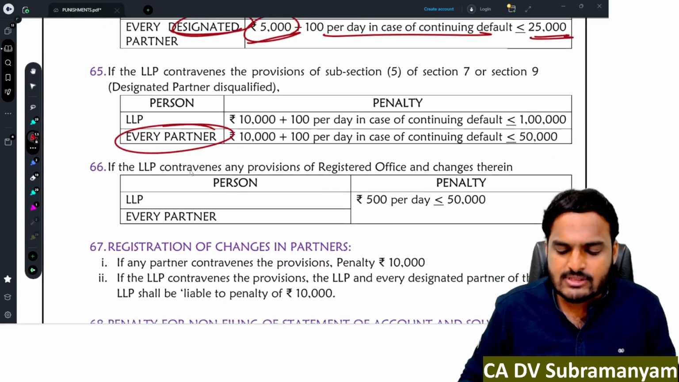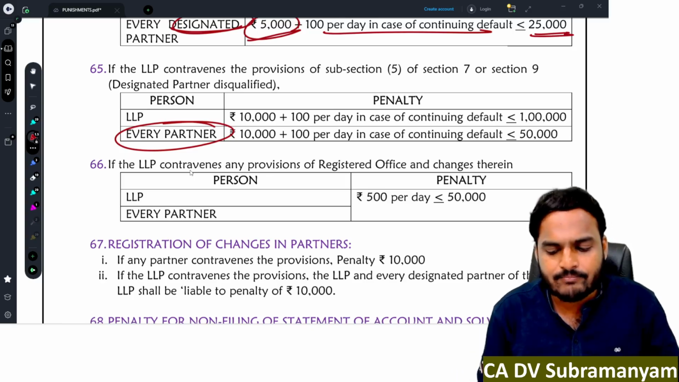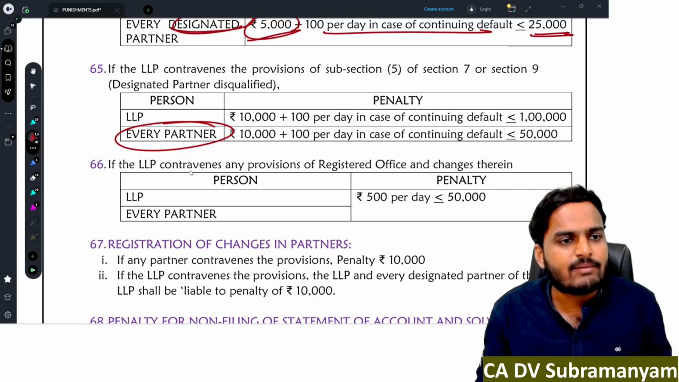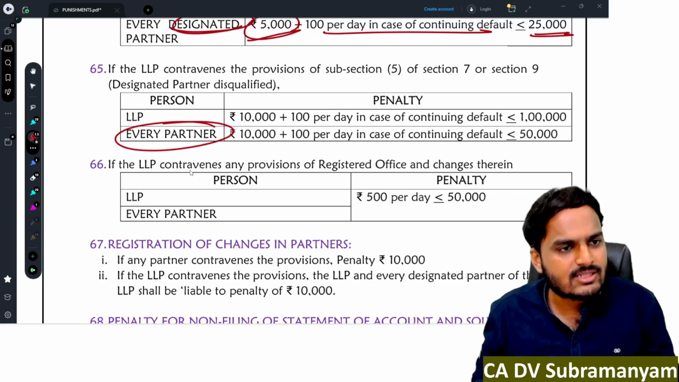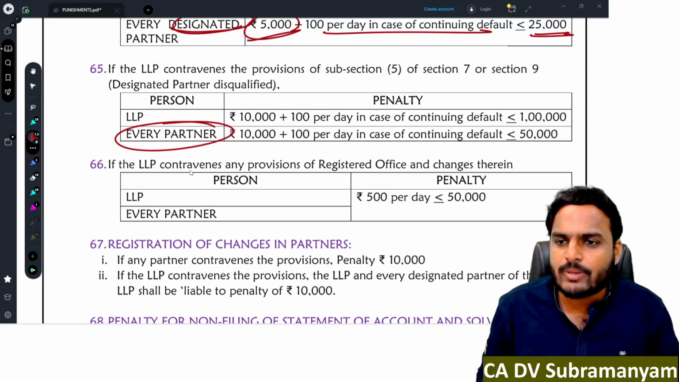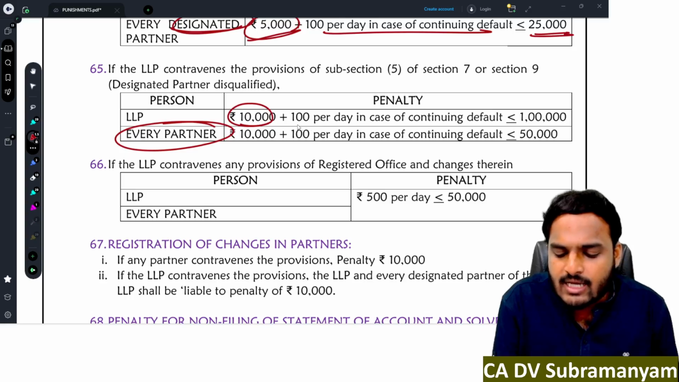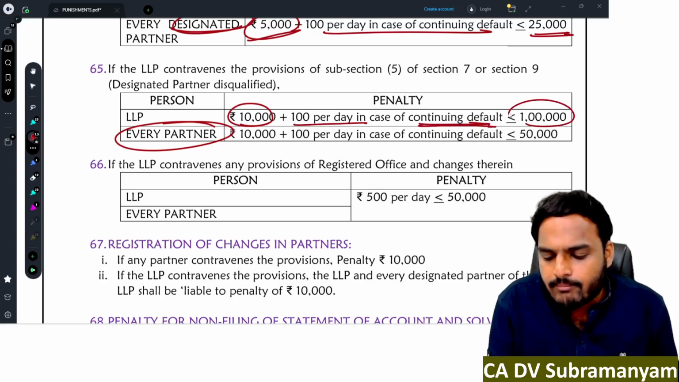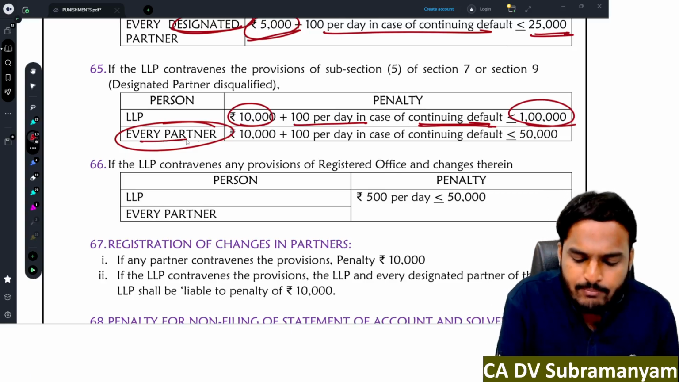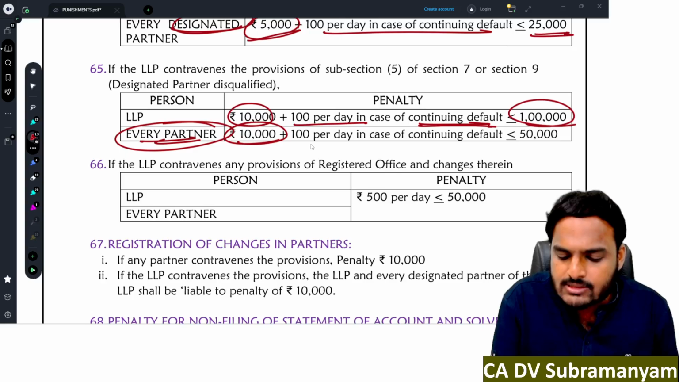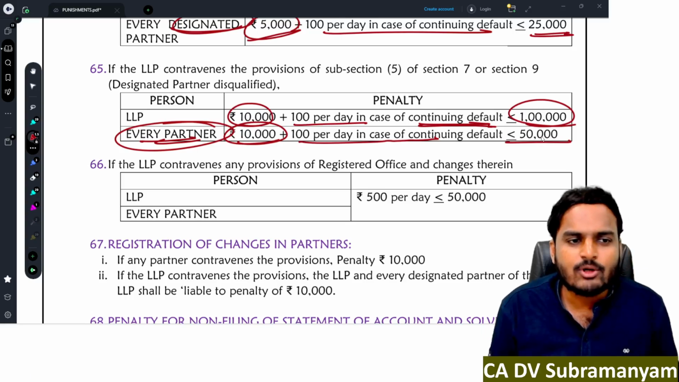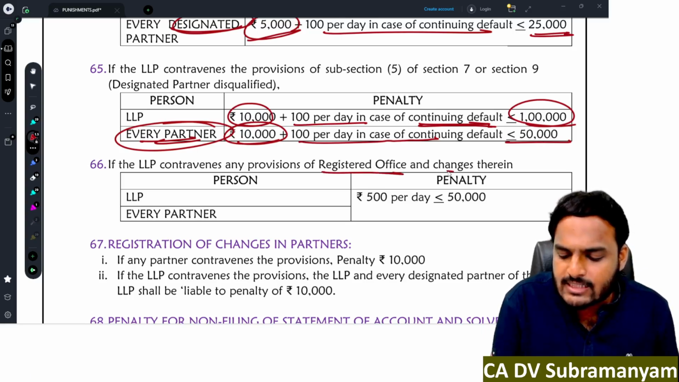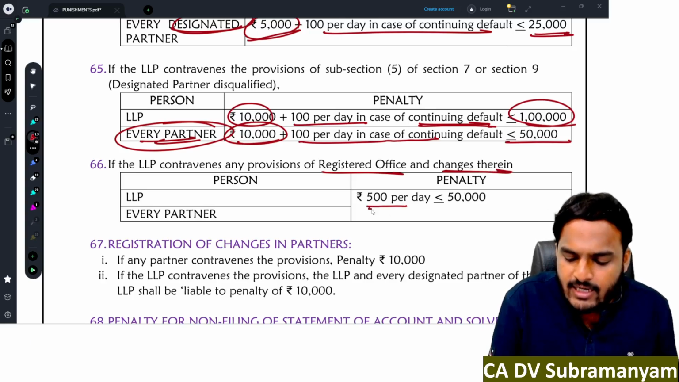Next one, if the LLP contravenes the provisions of subsection 5 of section 7 or section 9, designated partner disqualification. Suppose a designated partner is disqualified, but still we are continuing with the same person, or we appointed a disqualified person as designated partner, then LLP is liable to pay a penalty of 10,000 rupees plus 100 per day in case of continuing default, maximum 1 lakh. And every partner is liable to pay penalty of 10,000 rupees plus 100 per day in case of continuing default, maximum 50,000 rupees.